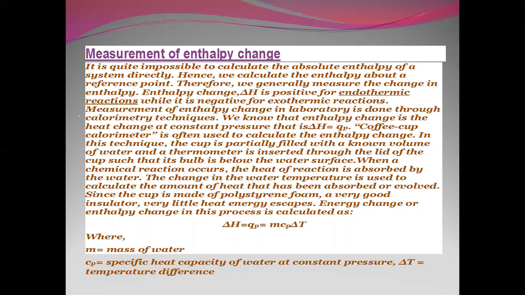The change in the water temperature is used to calculate the amount of heat that has been absorbed or evolved, since the cup is made up of polystyrene foam, a very good insulator. Very little heat energy escapes. Energy change or enthalpy change in this process is calculated as delta H equals Qp equals m Cp delta T, where m is the mass of water, Cp is the specific heat capacity of water at constant pressure, and delta T is the temperature difference.